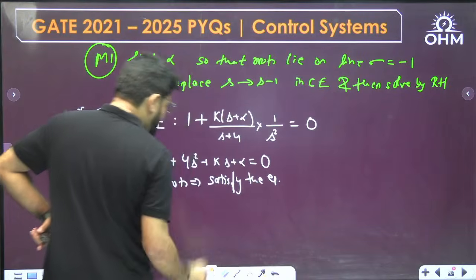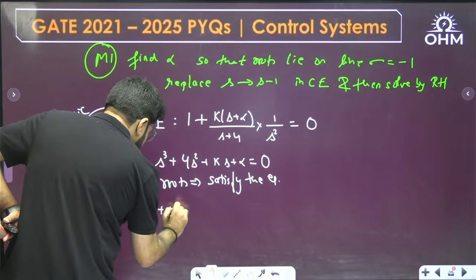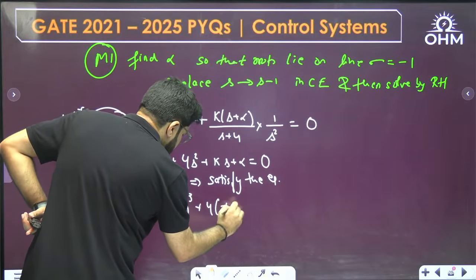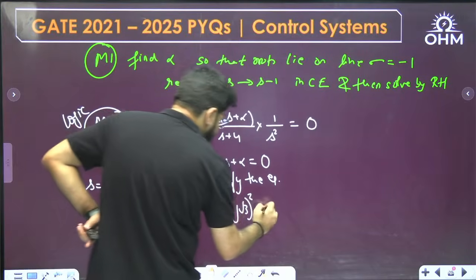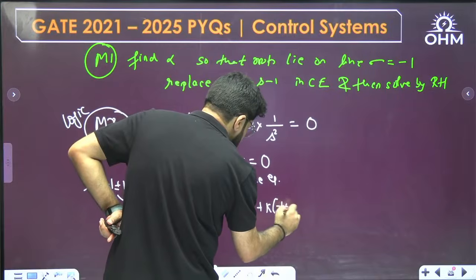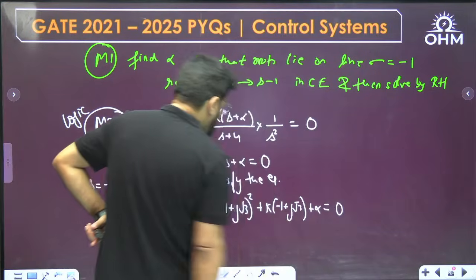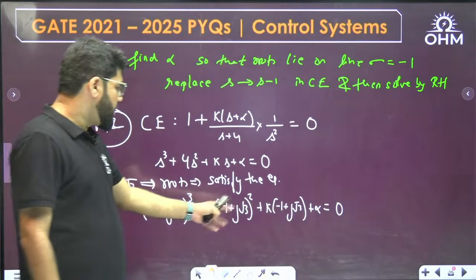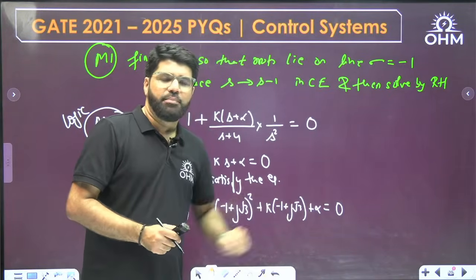They will satisfy the equation. That means when you put S equal to any one value, take any one value. Some square and cube calculation, which I think will not be difficult for you. Put any one, (-1 + j√3) whole cube plus 4S² plus KS plus alpha equal to 0. Now real and imaginary part you separate.